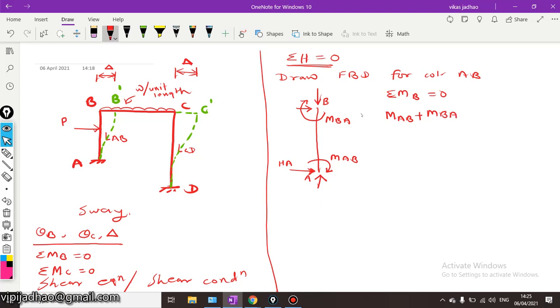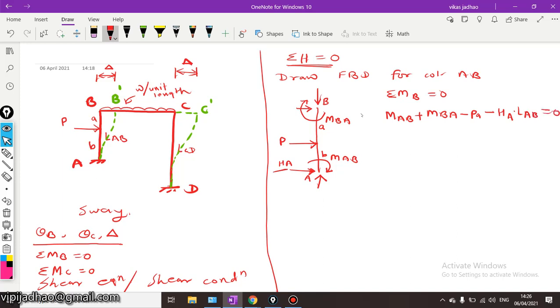Then we have one horizontal force P acting here, at a distance of small a from B and small b from A. The moment produced due to this force P will be minus P into a, because P is acting at a distance small a from point B. Then some moment will be produced due to this HA, the horizontal reaction at A, that will be minus HA into LAB. This is equal to 0.